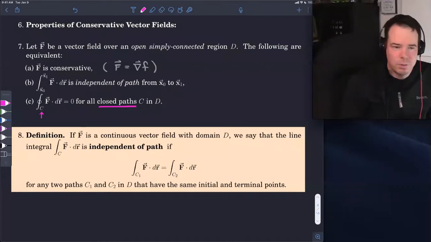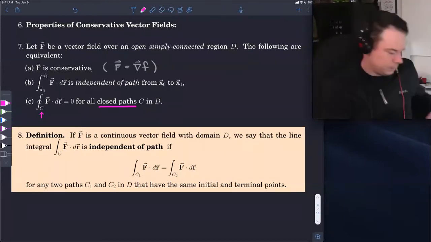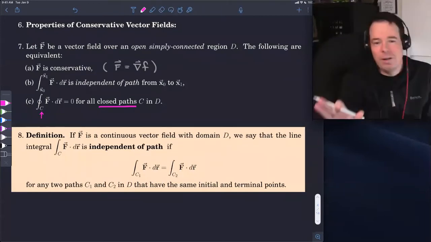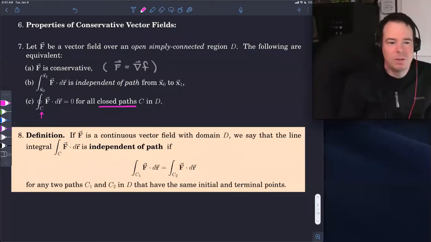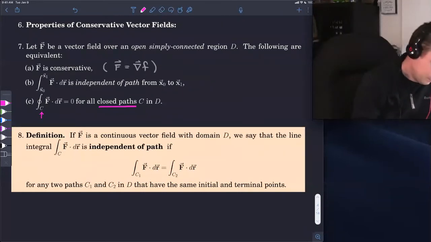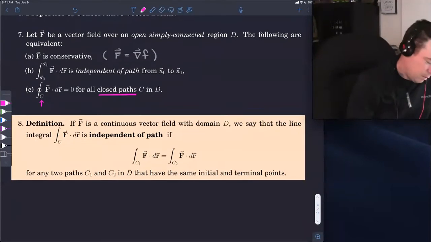So we'll call this a closed integral, or a closed path integral. It's all right if you leave that off, no big deal. It's just a visual indicator that says that this curve C is a closed path. All right, let's get to our definition.